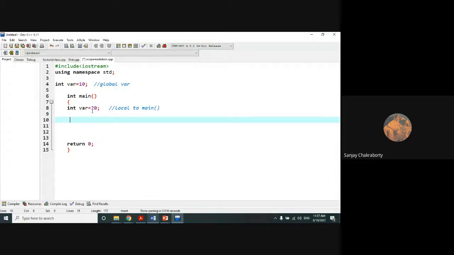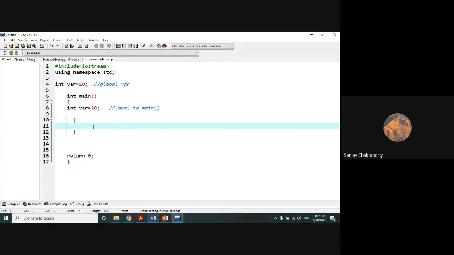Int main, int var equal to 20. One new thing that I need to show you here. Suppose I want to write an inner block. How can we write an inner block? Okay, let's check it out.